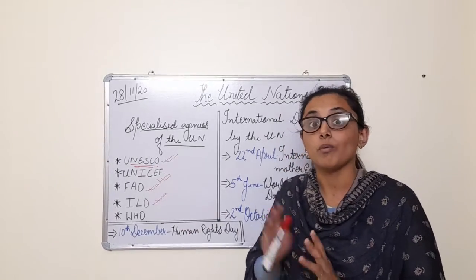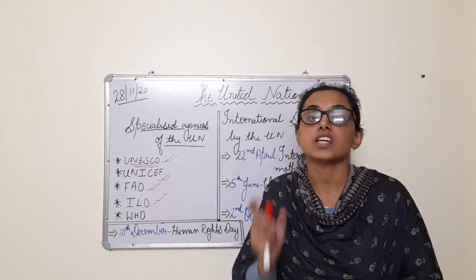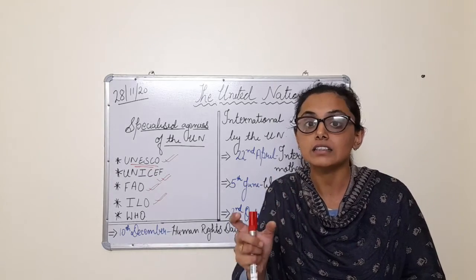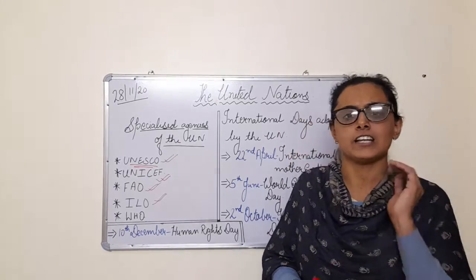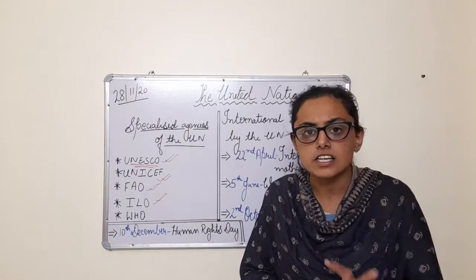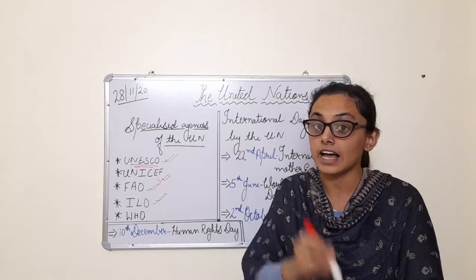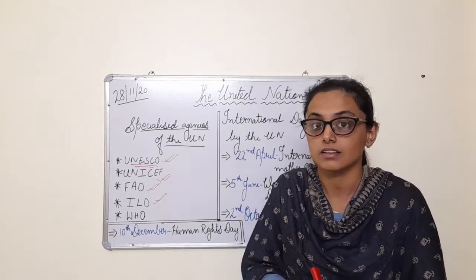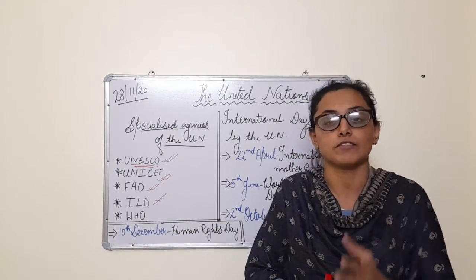WHO, World Health Organization, which takes care of the health part of the world. If there is any problem, any vaccine, any disease, or any sort of problem related to health, it is WHO's part to inform everyone.